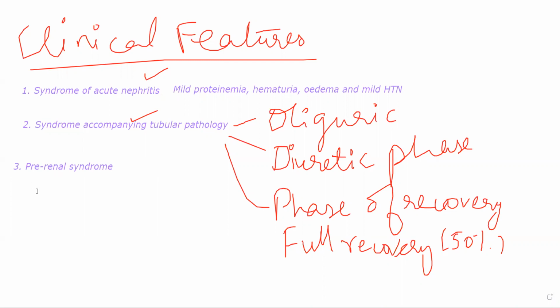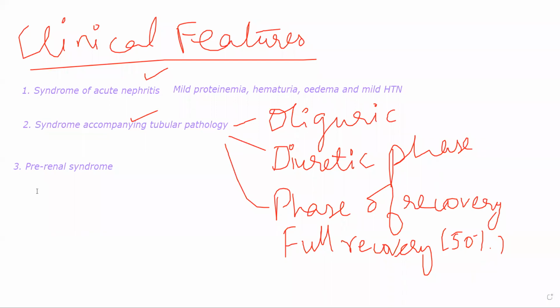Prerenal syndrome is generally occurring due to a secondary disorder, in the sense that the kidney damage itself is secondary. So in this, neither the glomeruli nor the tubules are getting damaged. There is some other disorder that is causing acute renal failure. Generally it is idiopathic. More often than not it is some inflammatory damage or something or the other which is causing acute renal failure.